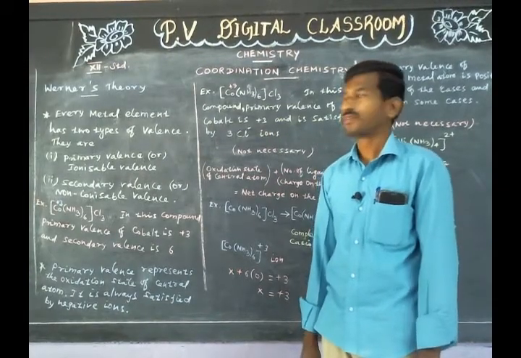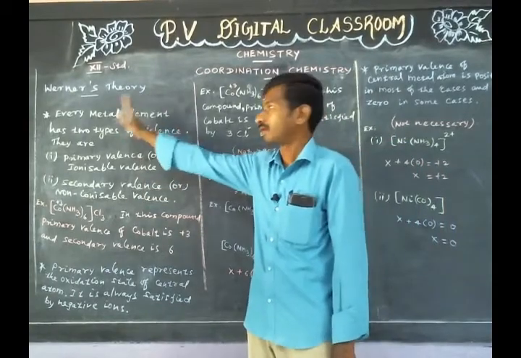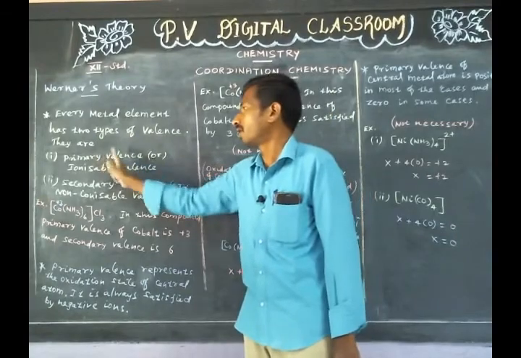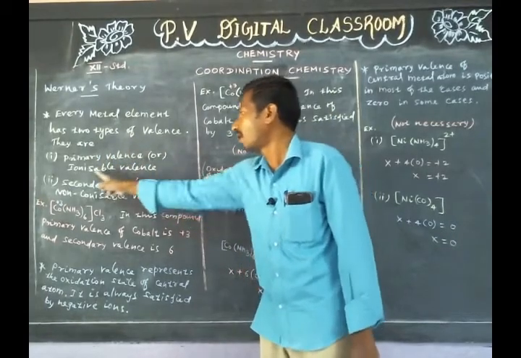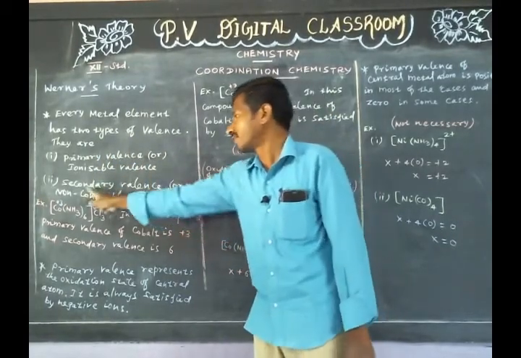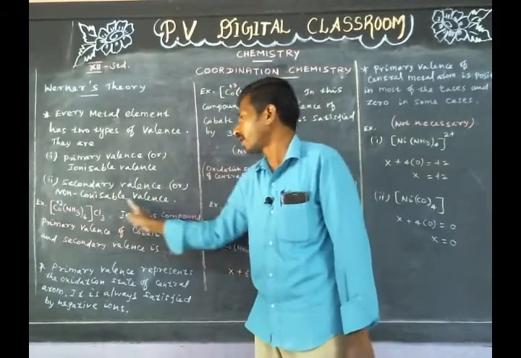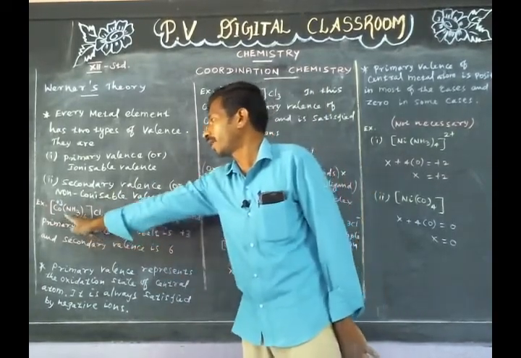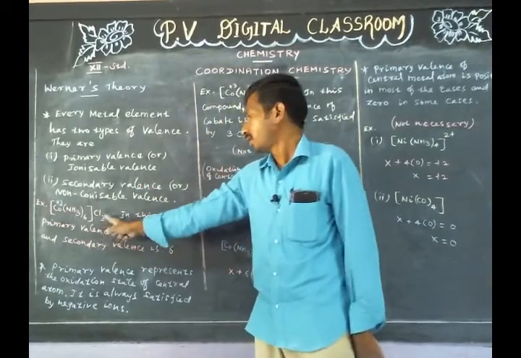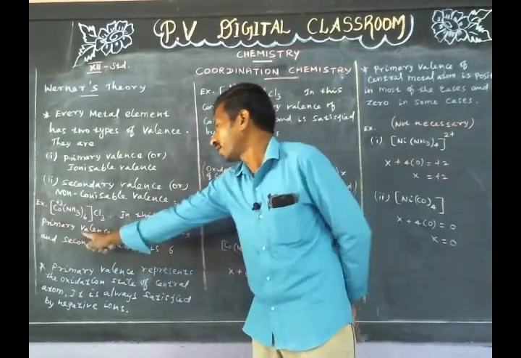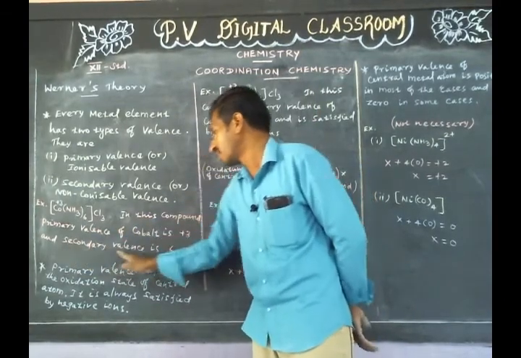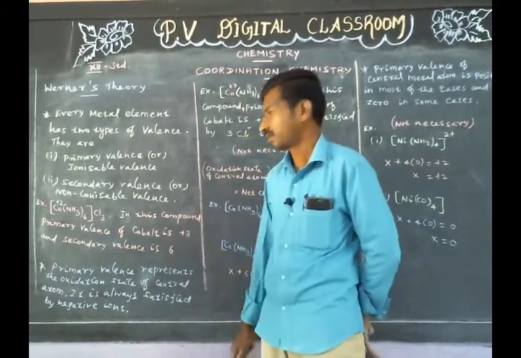Next title is Werner's theory. Every metal element has two types of valence. They are primary valence or ionizable valence, and secondary valence or non-ionizable valence. Example, hexaamminecobalt(III) chloride. In this compound, primary valence of cobalt is +3 and secondary valence is 6.